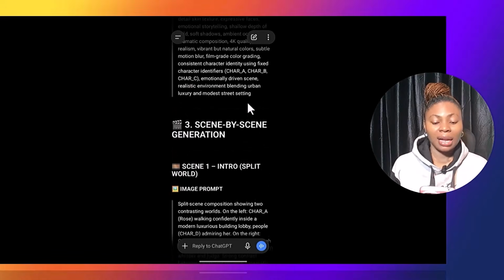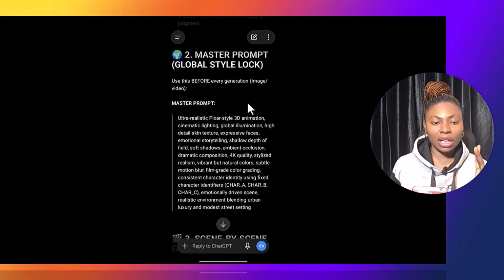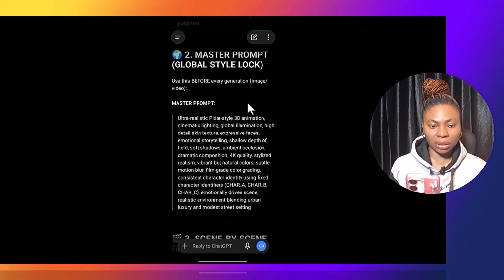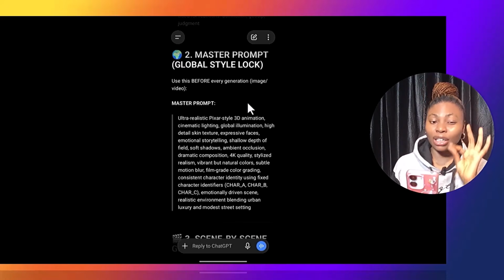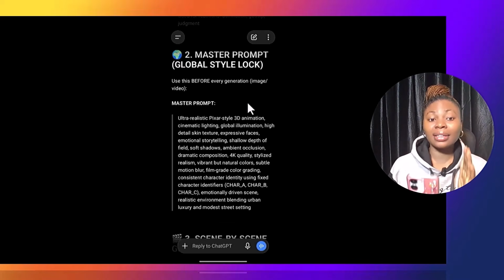Okay, so now let's go ahead and generate all our images. I'm going to generate 2 images for us in this video. Then you follow the same pattern and generate the rest. That is for your own video, right? Then I will show you how to generate your videos to maintain. And the tool we are going to be using is Seedance 2.0 in this case, and it's literally free. You are going to see how that is going to come out.